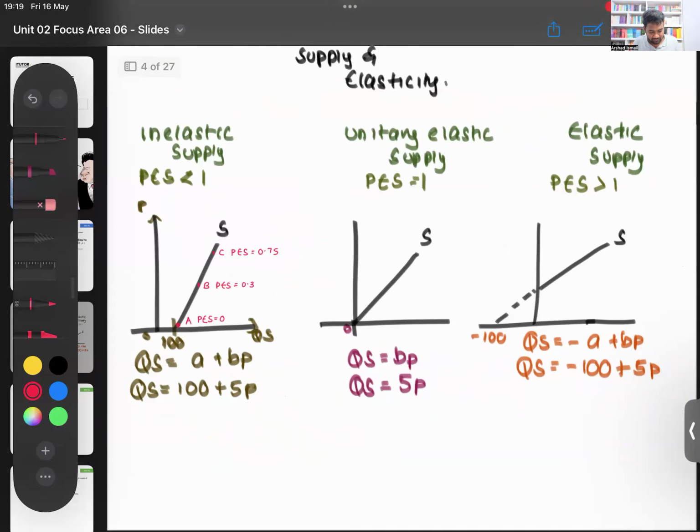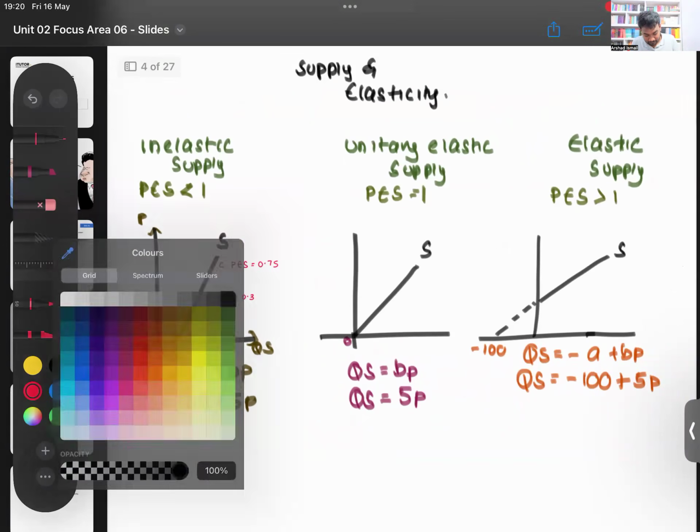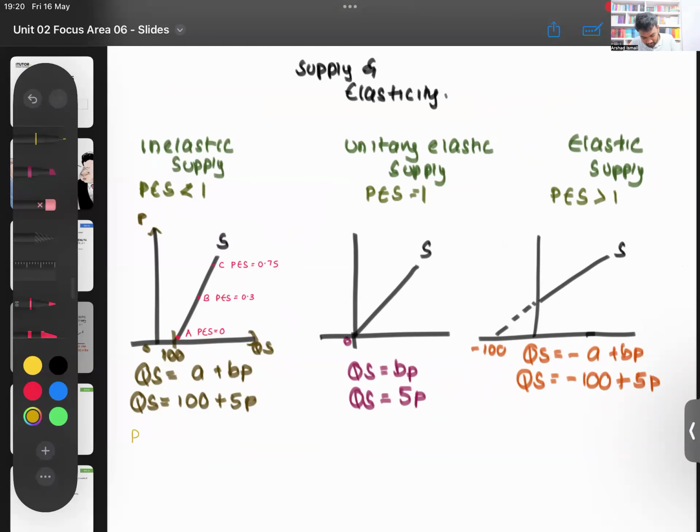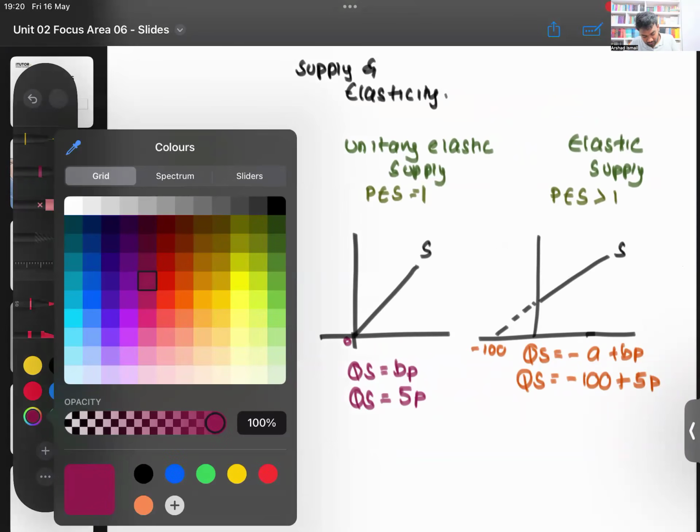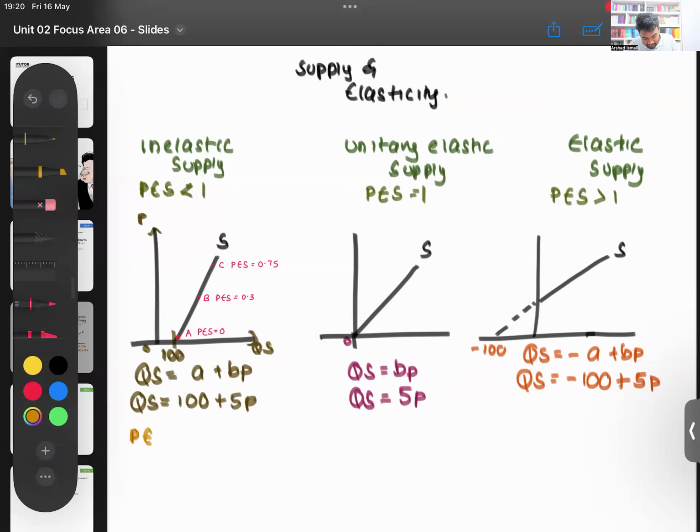So we'll make a note of that as well. You can say PES increases along the curve, but is less than 1, or in other words, you can say less than unity, or within brackets, I'll just say 1. It will increase along the curve, but it will be less than 1.